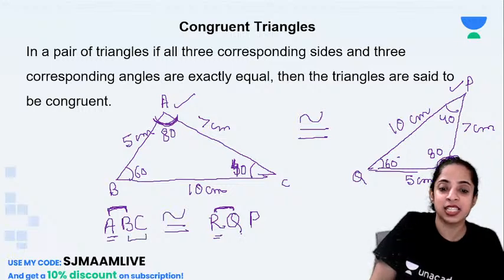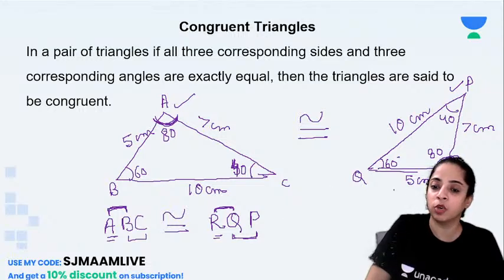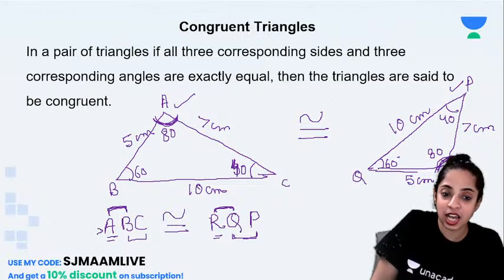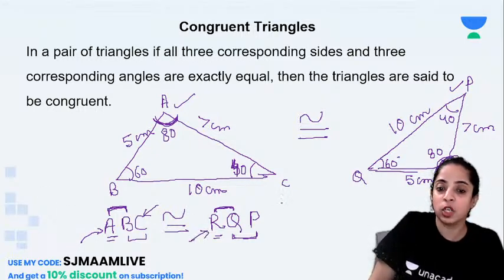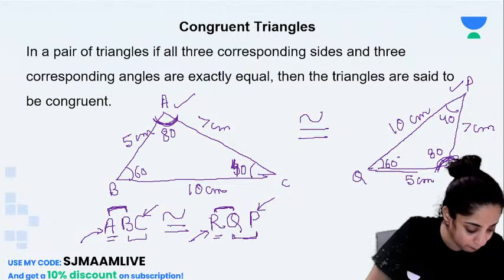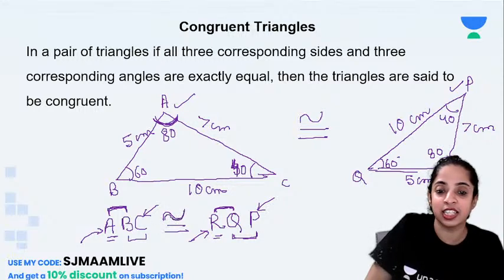Now check BC, the second and the third term, and here also the second and the third term. Is BC equal to QP? BC is 10, QP is also 10. So yes. Also check the last one, the first and the last one. Is AC equal to RP? Yes, AC is also equal to RP, so I can very confidently write that now these two triangles are congruent.